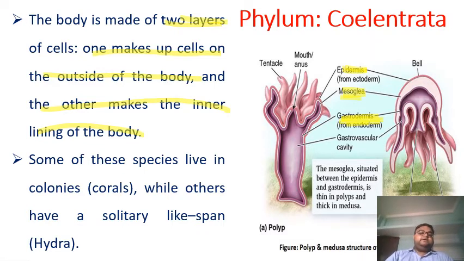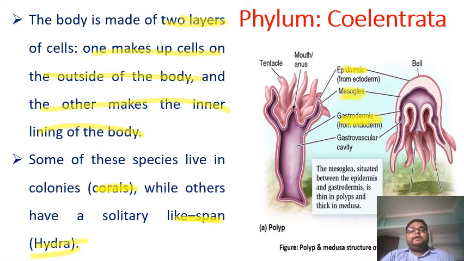Some of these species live in colonies. Like when we talk about corals, the beautiful corals, these live in colonies. But there are other coelenterates that live a solitary life, like Hydra. So Hydra lives in solitude, which means they live alone.